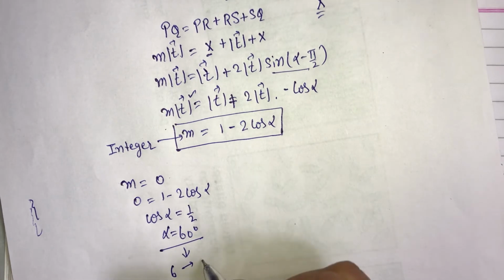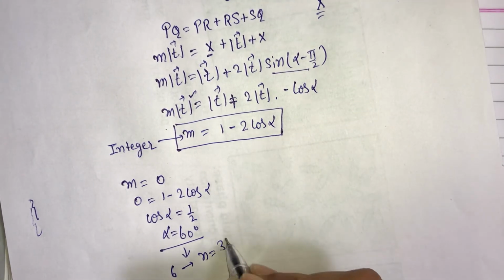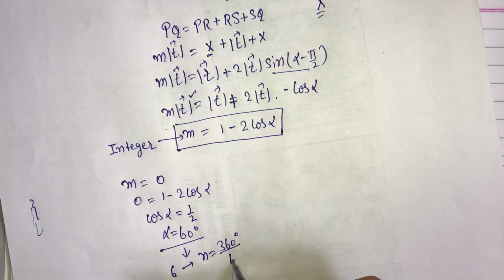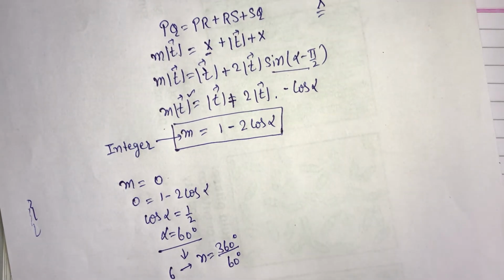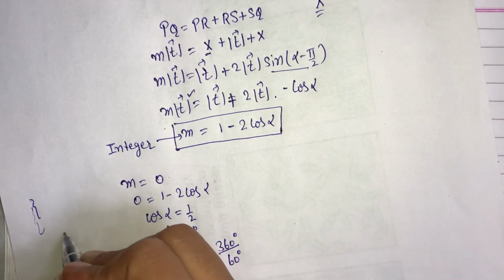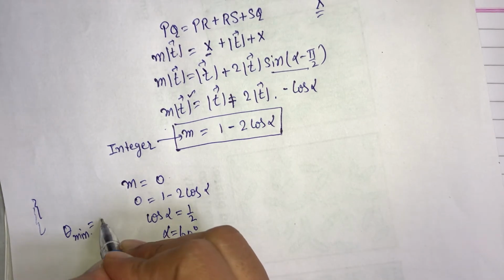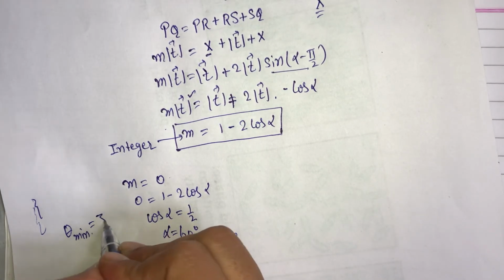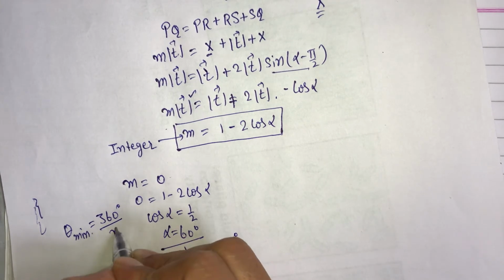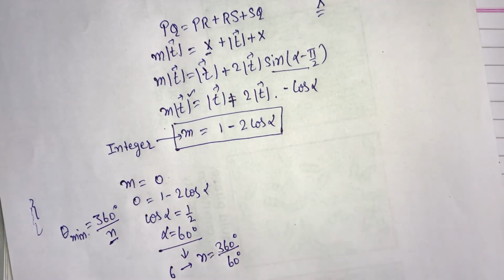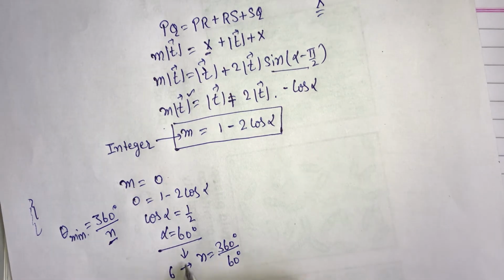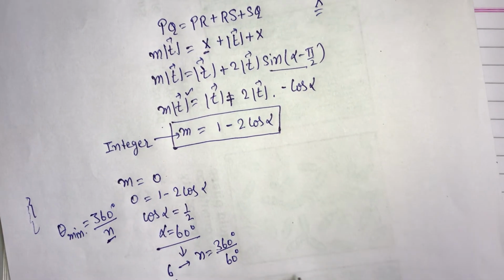How is this equal to 6? This is 360 degrees over my theta minimum. In our previous lecture we discussed that theta minimum, through which a lattice is rotated so that it coincides with its original position, is 360 degrees over n. Here n is the order of rotation. So n in this case is equal to 6.